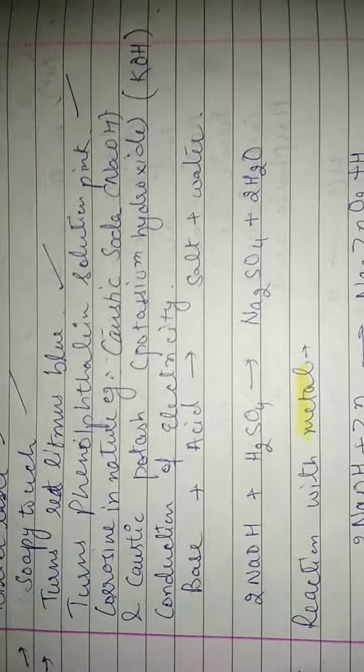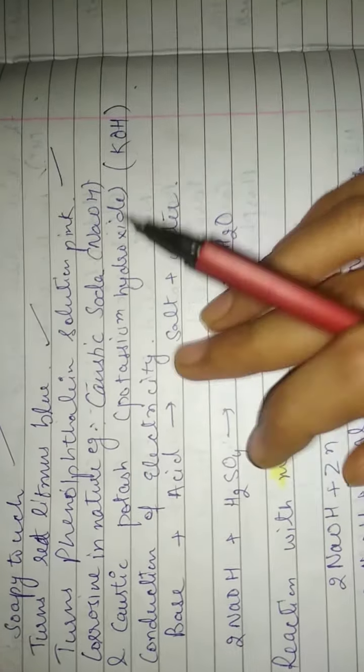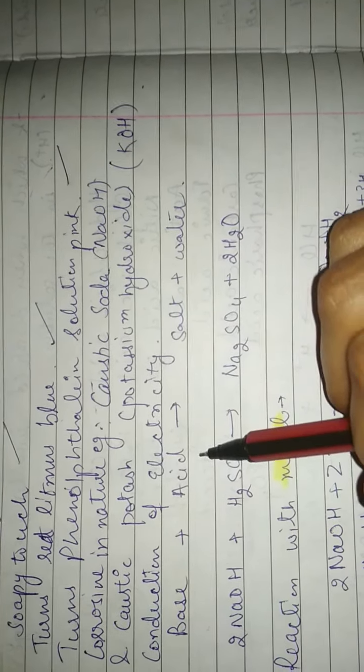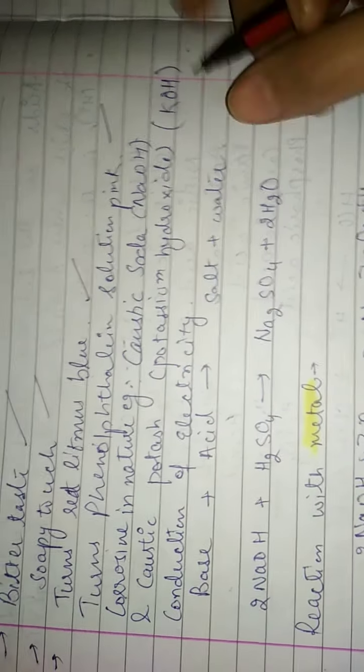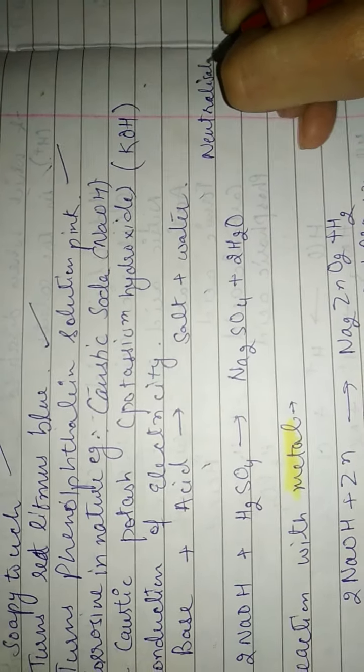Now the chemical properties of the bases. The first chemical property is the same as that of acids. When a base reacts with an acid, they form salt and water. It is also a neutralization reaction. We have already discussed the neutralization reaction.